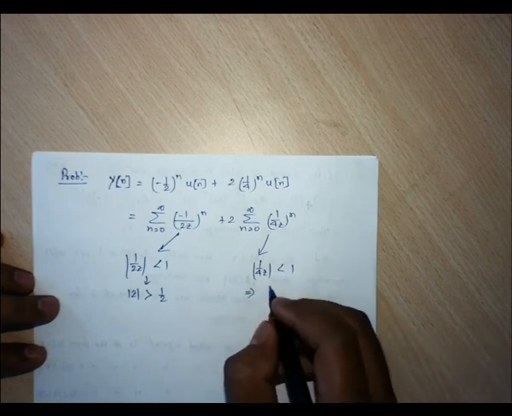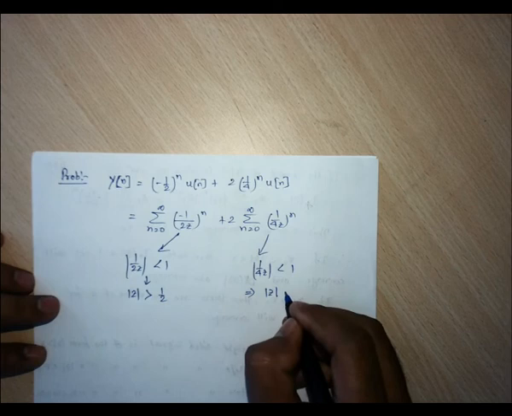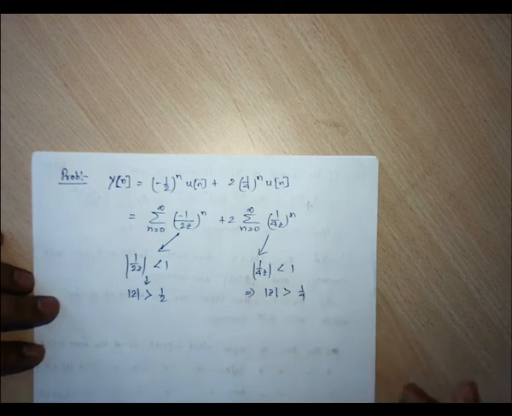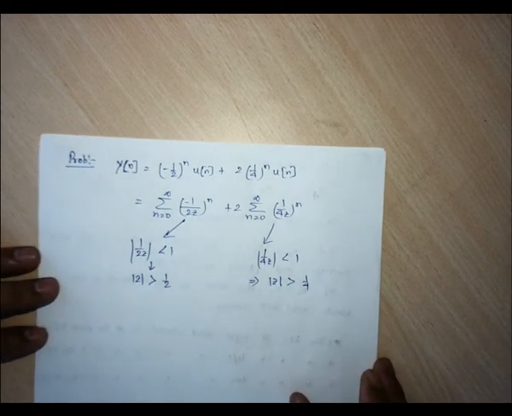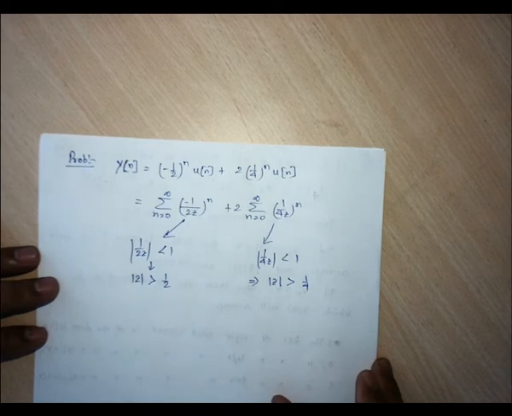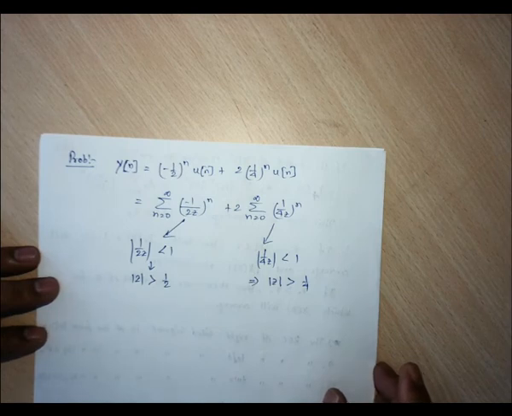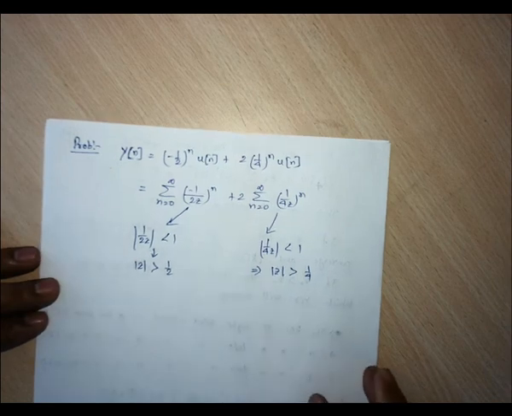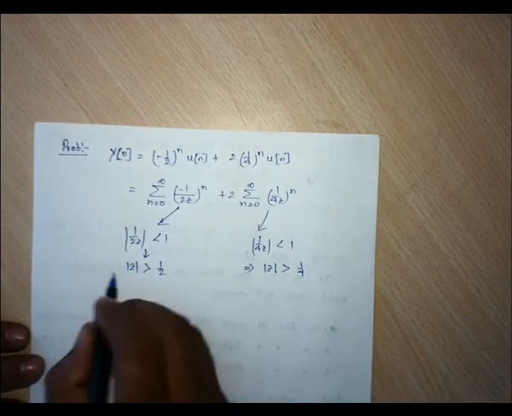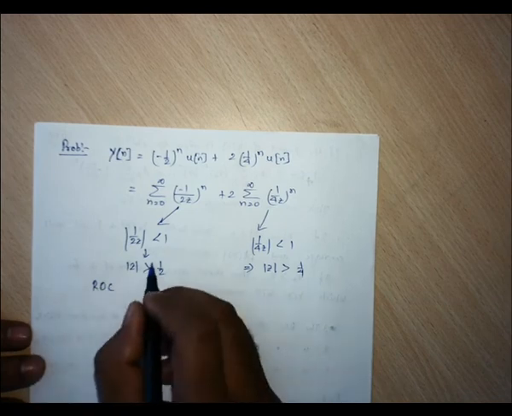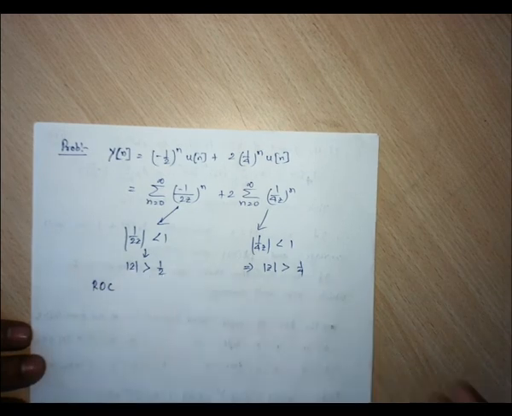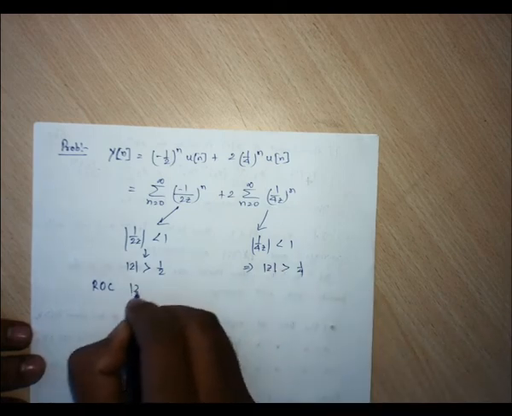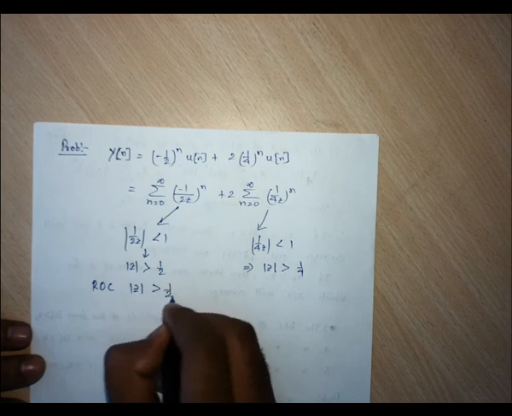So this one is mod of z should be greater than 1 by 4. So what is the ROC? The combined ROC of these two should be the bigger one, that is mod of z should be greater than half. ROC here is the bigger range between these two individual ROCs, that is mod of z should be greater than half.